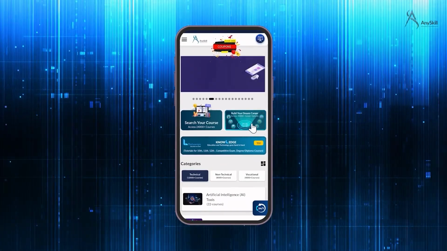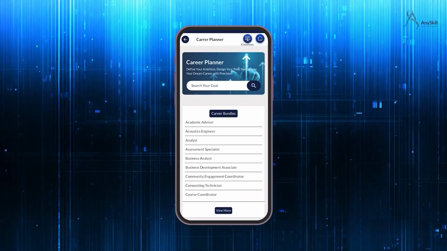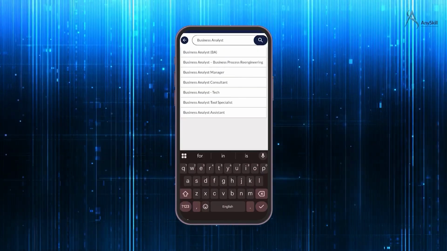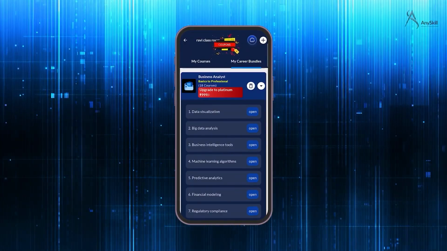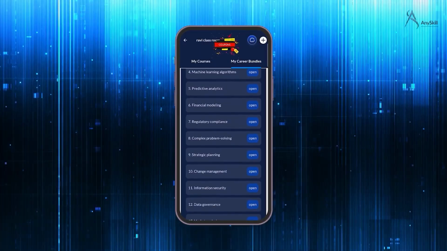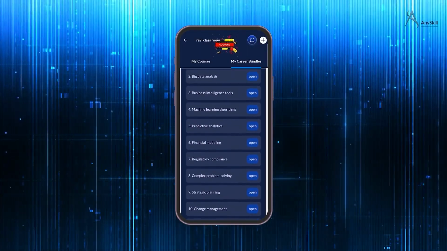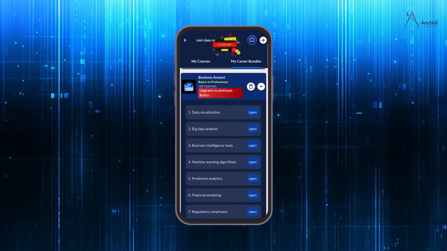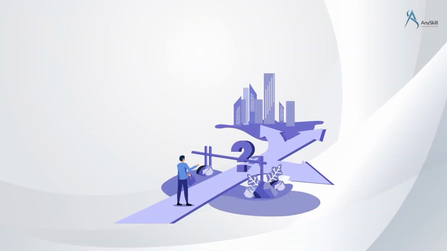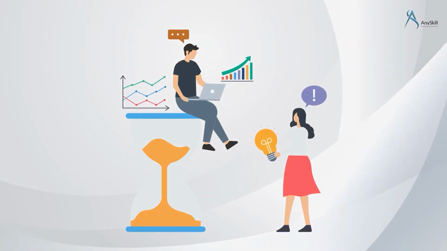Select the career bundle option in the home page and then search your goal. Just to show you an example, I have selected business analyst and I have opted for the basics to professionals, and you can see the list of courses that are available. Without a roadmap, learning is like driving without GPS. But with AnySkill's clear-cut roadmaps, you'll always know the next turn, the final destination, and how fast you're progressing.